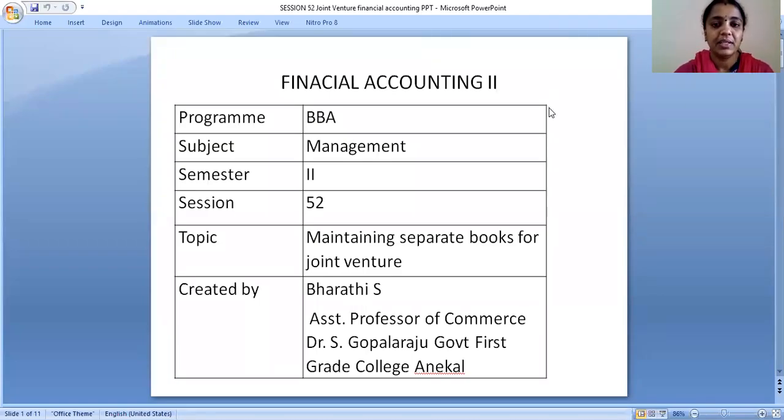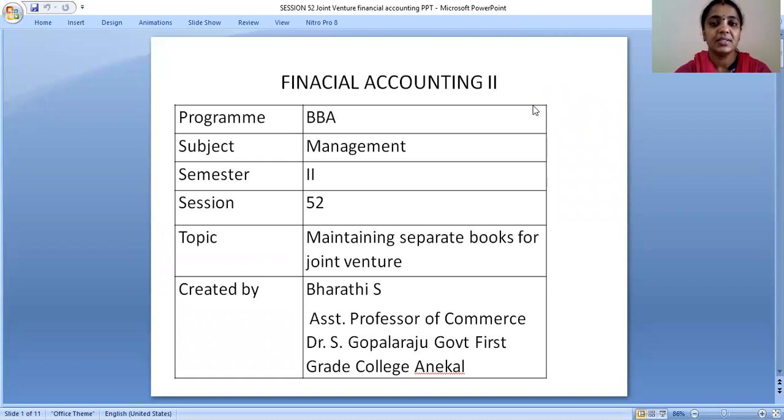I am Bharti, working as an assistant professor, Department of Commerce, Dr. S. Gopal Raju, Government First Grade College, Anekal. In this session, we are going to discuss maintaining separate books for joint ventures.